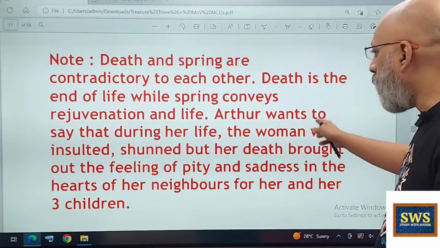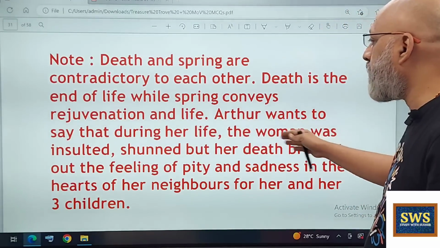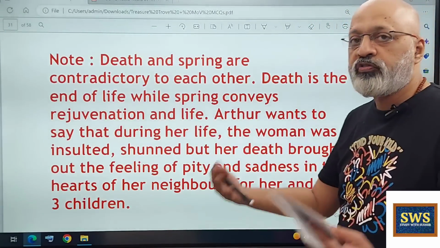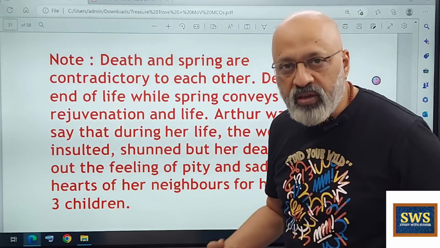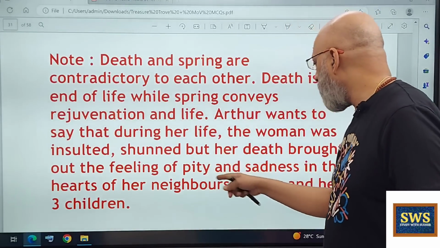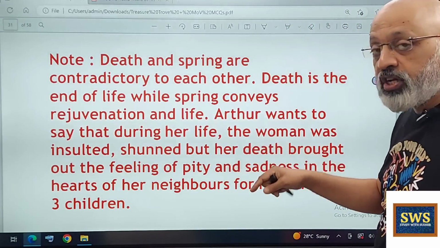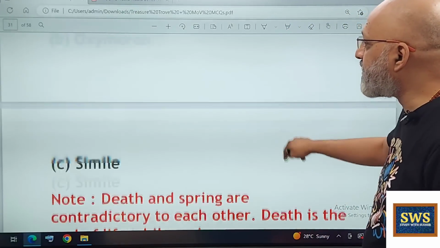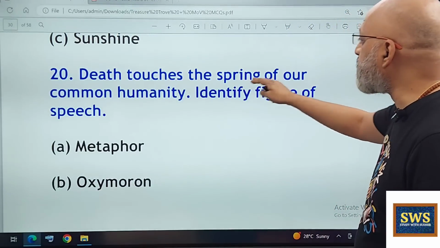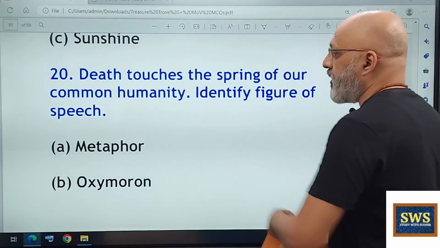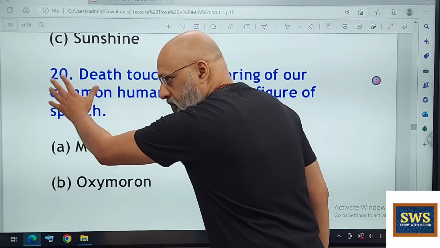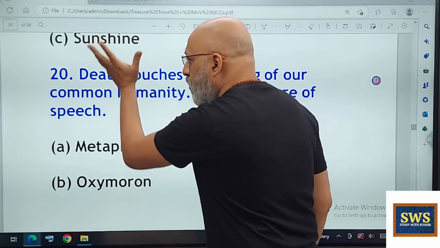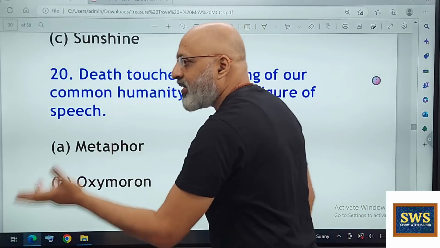T.S. Arthur wants to say that during her life, the woman was insulted, shunned, humiliated, etc. But her death brought out the feelings of empathy, pity, sympathy for the 3 children because now they had been left orphaned. So as a result, death touches the spring of our common humanity. Because of the death of the woman, it touched the spring, because it is from the spring that you come out and common humanity is born.